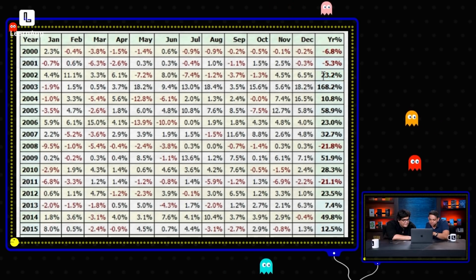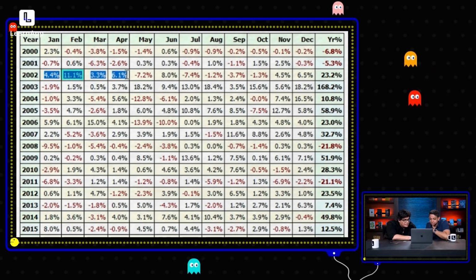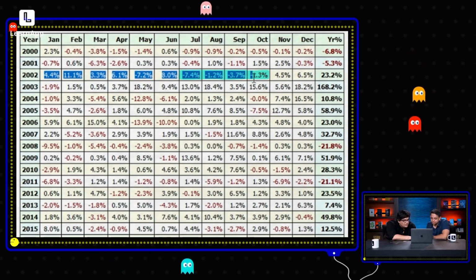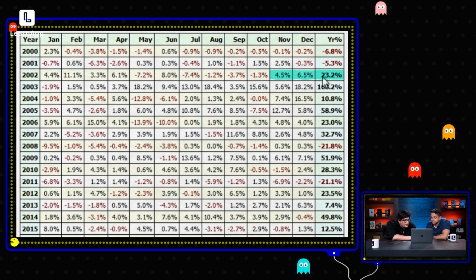Go through the months once, just very quickly. You made money in the first quarter of 2002. And February was 11%. First time you saw double-digit returns. That was pretty good. Then you saw a dip again in May where you almost lost everything. Then in June you got that back, and then you saw dips again for 4 months straight, and then November and then December. Finally, you saw profit. And you make like 23% at the end of the year. 23%. That's very good.